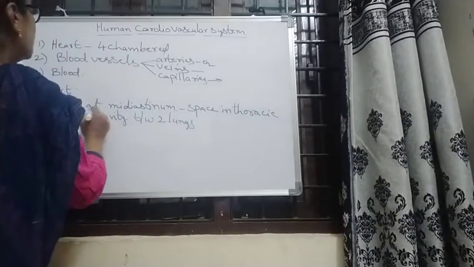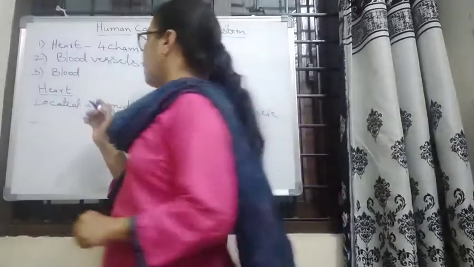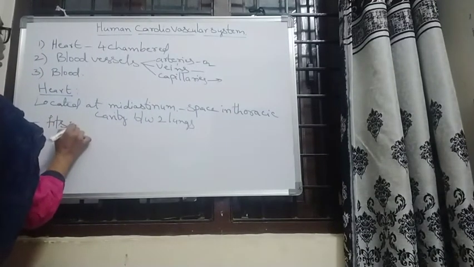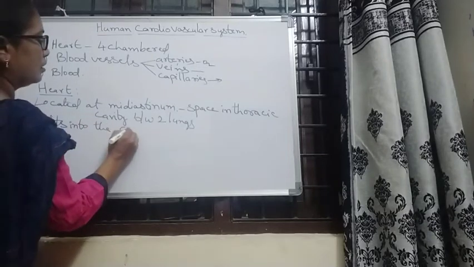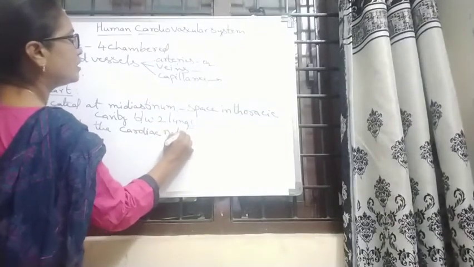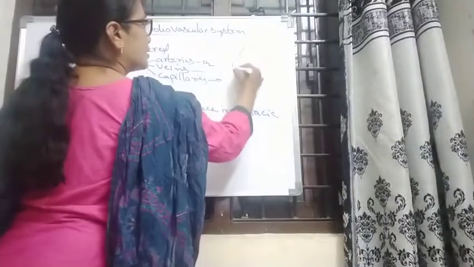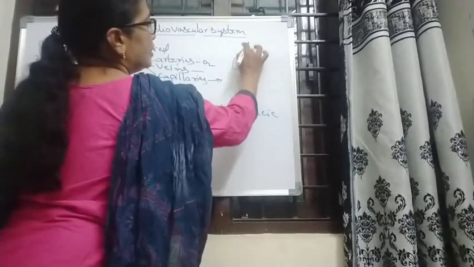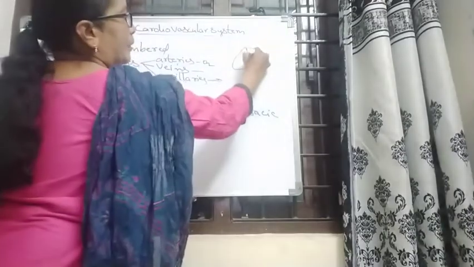And here it is fixed into the cardiac notch. What is the cardiac notch? Cardiac notch means, in between the two lungs, here on the left side, it contains some depression.